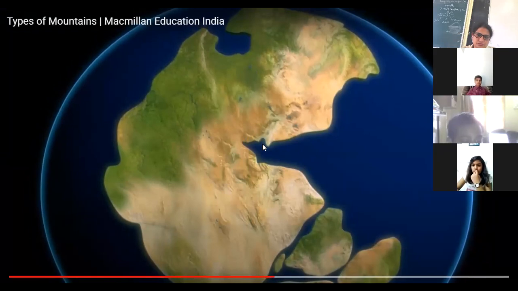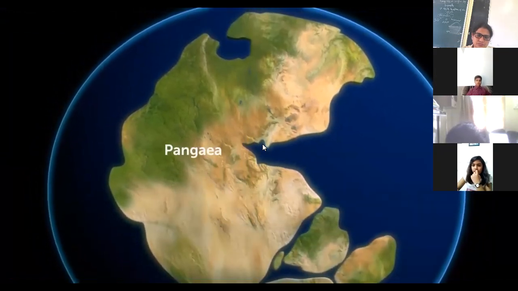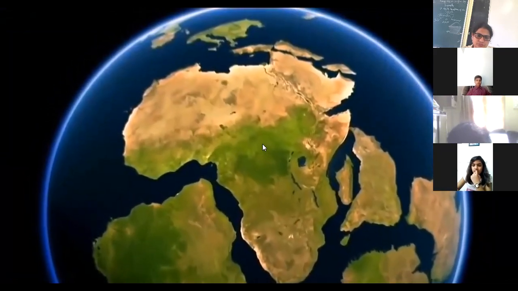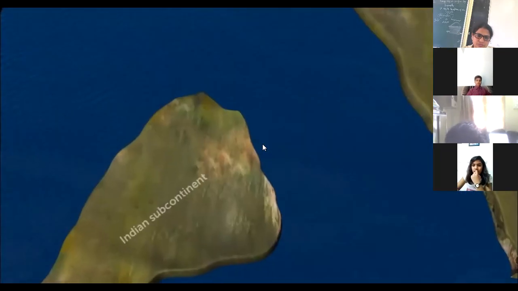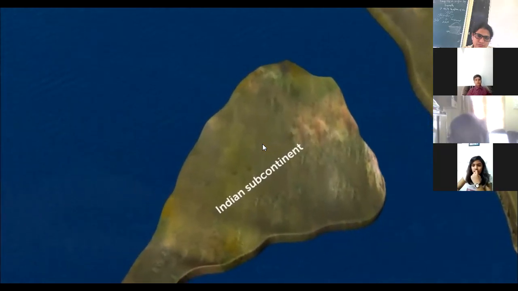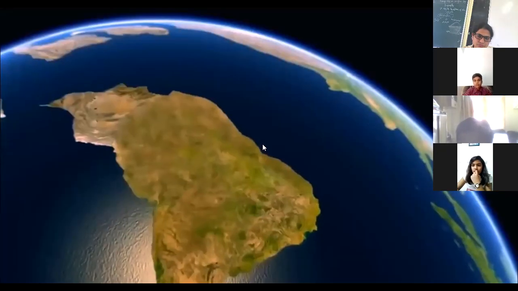Millions of years ago, there was just one supercontinent on the Earth called Pangaea. With time, the continent separated and floated around. Sometime during this period, the floating Indian subcontinent collided with the Eurasian continent.